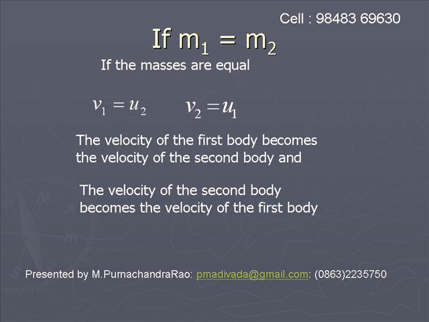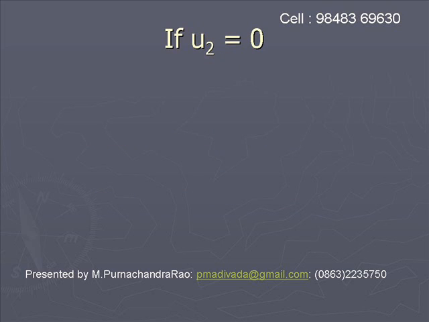So the bodies exchange their velocities. Now this is what happens if two bodies of same mass collide with one another.